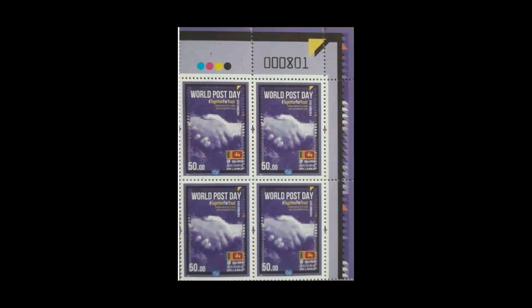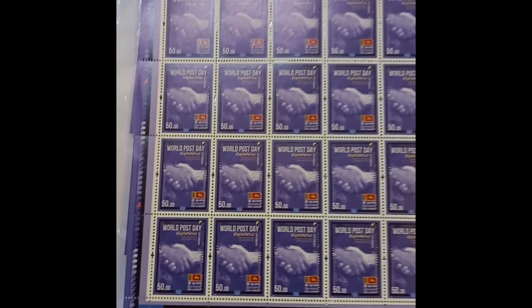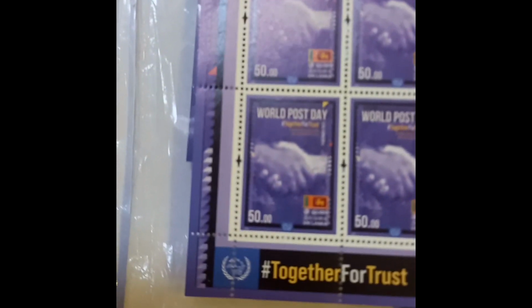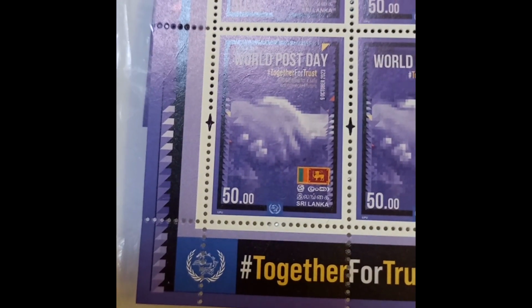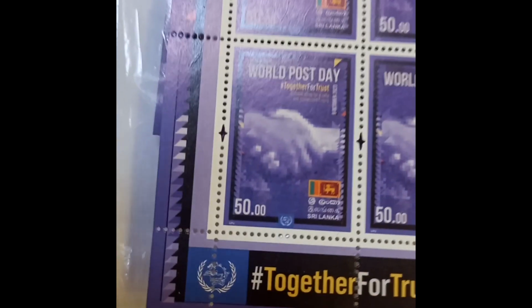World Postal Day was declared by the Universal Postal Union held in Tokyo in 1969 to commemorate the anniversary of the creation of the Universal Postal Union, UPU, in 1874, and its purpose is to improve public awareness of the role of mail in everyday life.